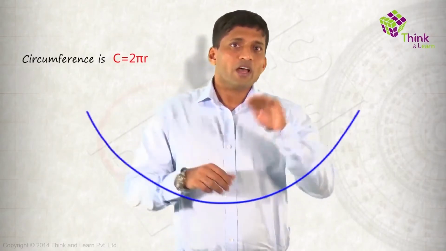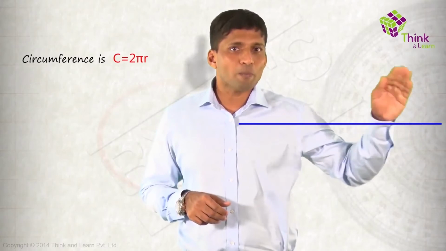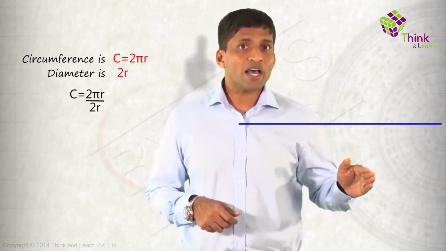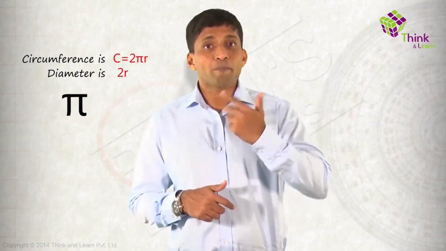From this, you can explain pi, because 2 pi r is the circumference. If I open up a circle and take the circumference, which is 2 pi r, divided by the diameter, which is 2r, I'll get pi. So what is pi?